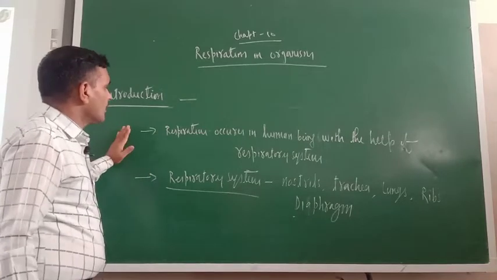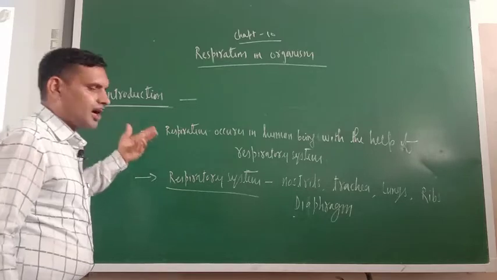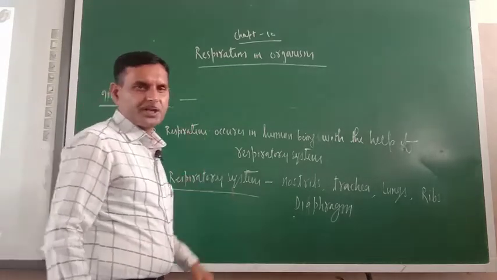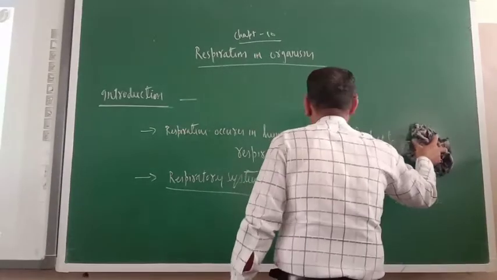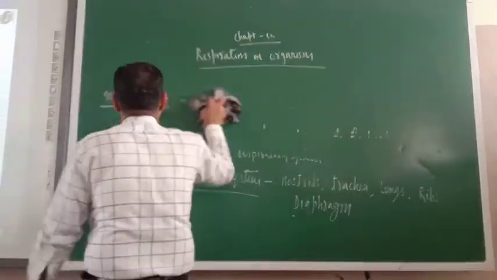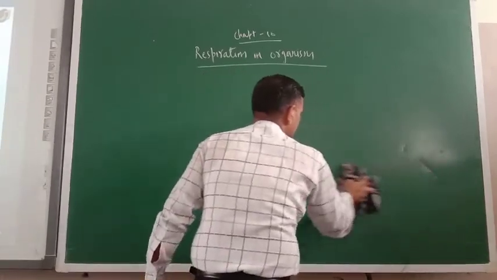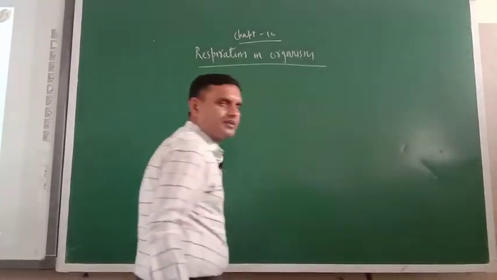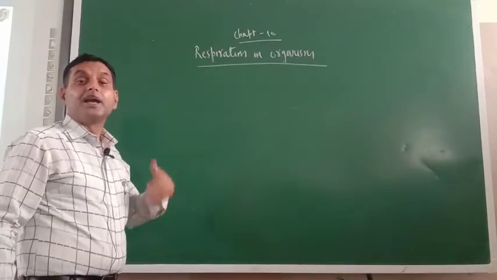So now the introductory part is over. The basic question now is, what is respiration? Respiration can also be termed as cellular respiration. Why is it known as cellular respiration? Because it occurs in the cells of animals.